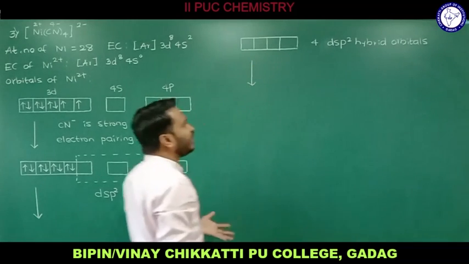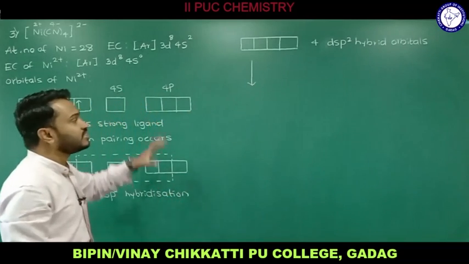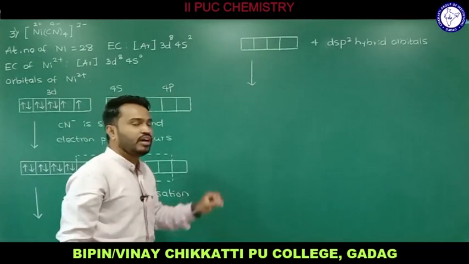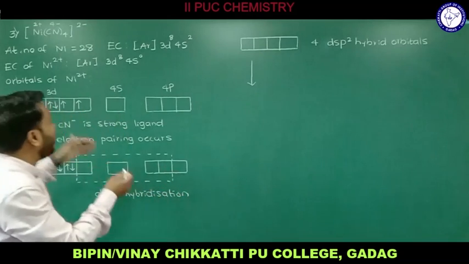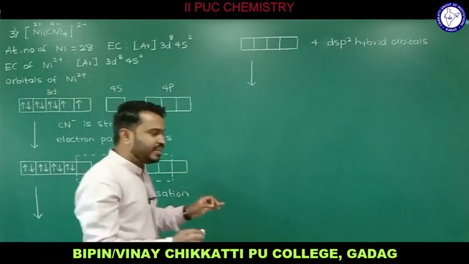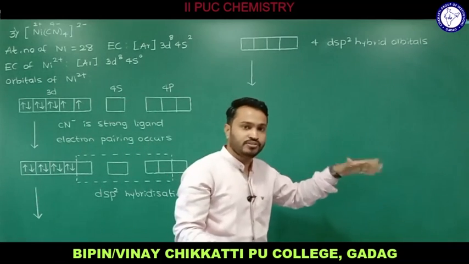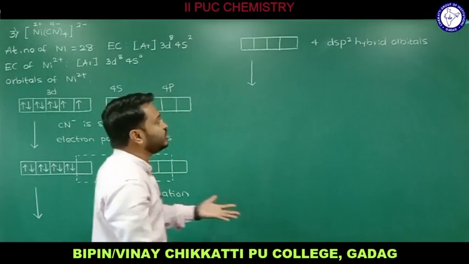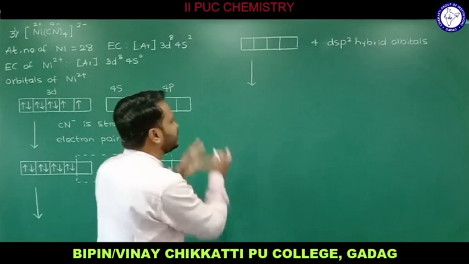So the central metal atom Ni2 plus has provided 4 dsp2 hybrid orbitals. Now we have 4 CN minus ligands. Each CN minus contains a lone pair of electrons, and totally 4 pairs of electrons are going to be donated by CN minus to the central metal atom.